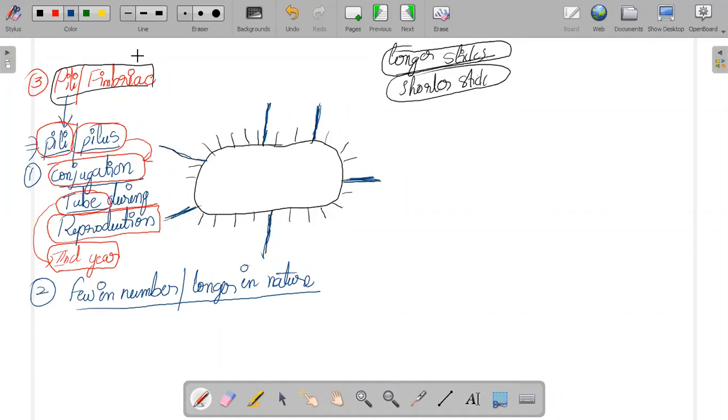Compared to what? Compared to the fimbriae. We'll see the fimbriae later. These are the 2 points regarding your pili or pilus. Pilus is singular, pili is plural. They help in the formation of the conjugation tube during reproduction. What these terms are, we will discuss in your second year. Right now it is not necessary. The second point: they are few in number and longer in nature. Write down this point, and we have completed pili.